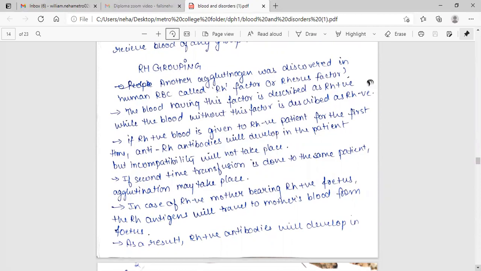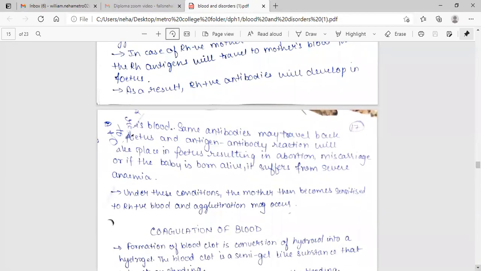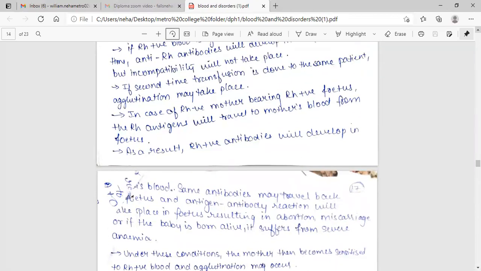In the case of an Rh negative mother bearing an Rh positive fetus, the Rh antigen will travel to the mother's blood from the fetus. As a result, anti-Rh antibodies will develop in the blood. The same antibodies may travel back to the fetus, and an antigen antibody reaction will take place in the fetus, resulting in abortion, miscarriage, or, if the baby is born alive, it suffers from severe anemia. Under these conditions, the mother becomes sensitized to Rh positive blood and agglutination may occur.